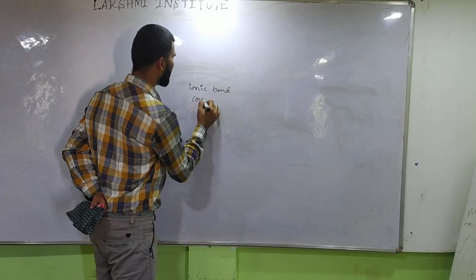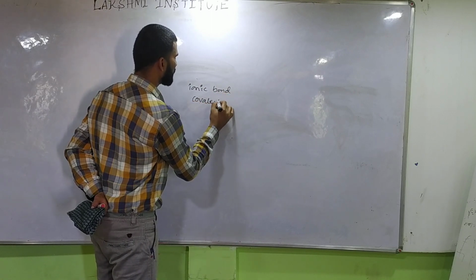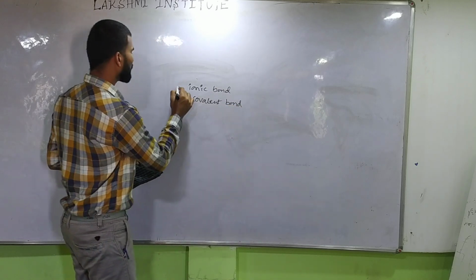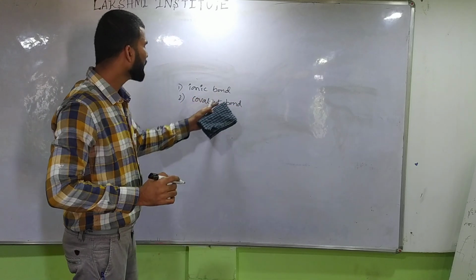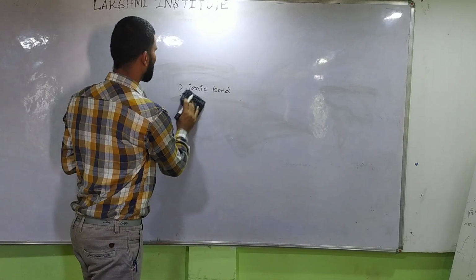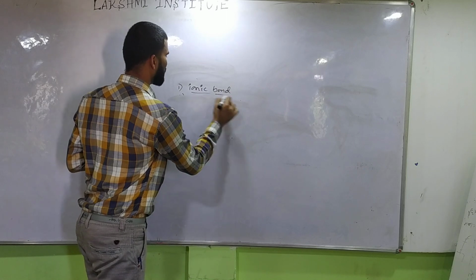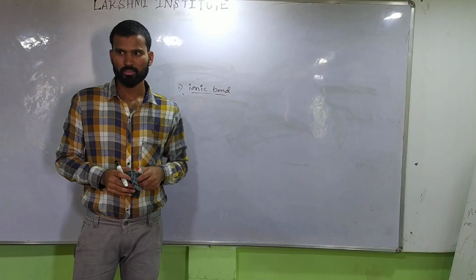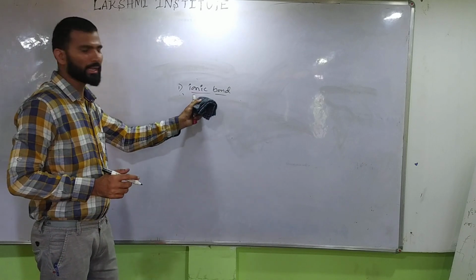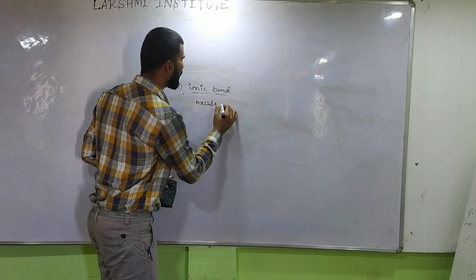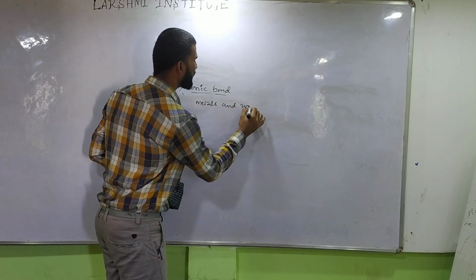Today we are going to mainly discuss the ionic bond and the covalent bond. We can discuss the ionic bond first. Between which elements does it occur? The ionic bond mainly occurs between metals and non-metals.